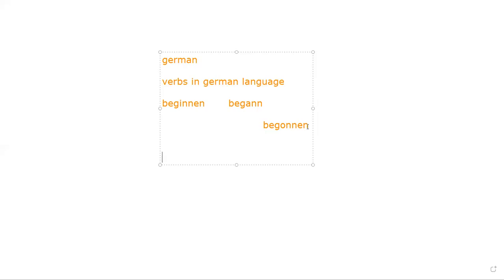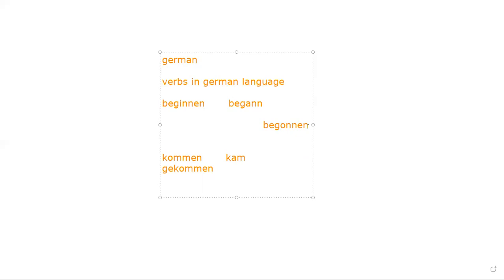So this is my verb. Now, for example, we have the verb kommen, to come. First form of the verb, kommen. The second form of the verb is kam. Now, for example, we have come, came, come, right? So in German also we have the same sense. Kommen is to come, kam is the second form of the verb, and gekommen. Gekommen is my third form of the verb. Is it clear to you, team?